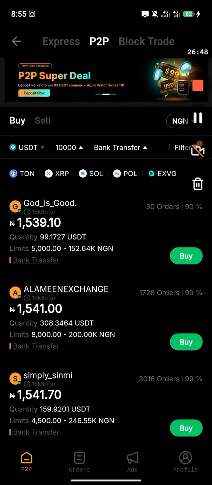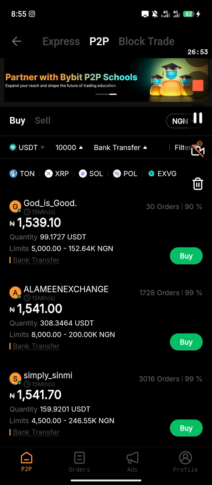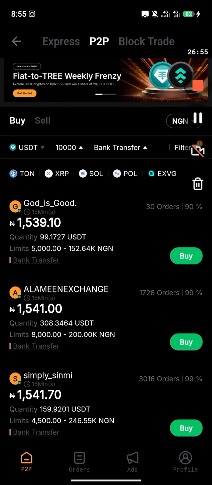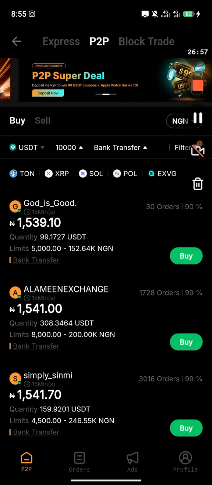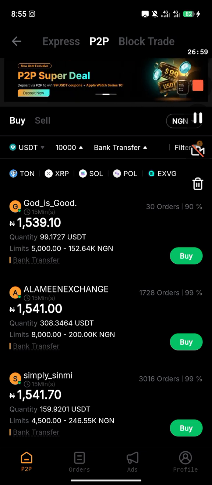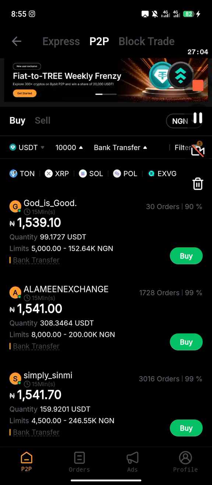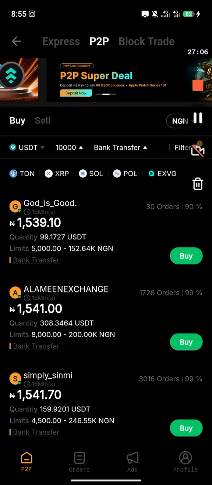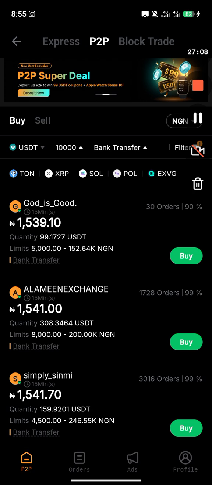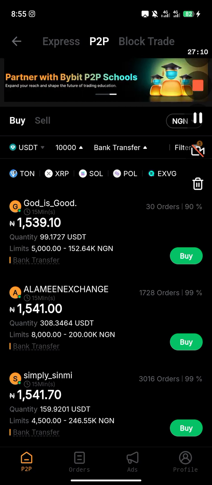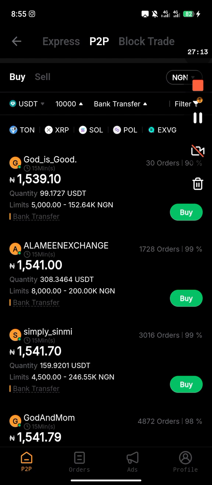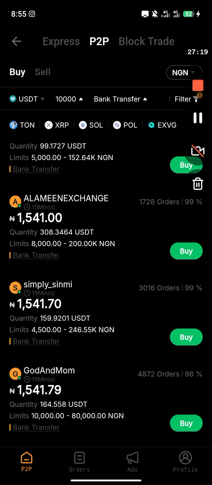Now you want to buy from this person, and he's selling at the rate of 1,539 naira 10 kobo. So that's how much he's selling to you. That means $1 will be 1,539.10 naira. You can come down: this person is selling at the rate of 1,541, this one is selling at 1,540. So this is where you buy.